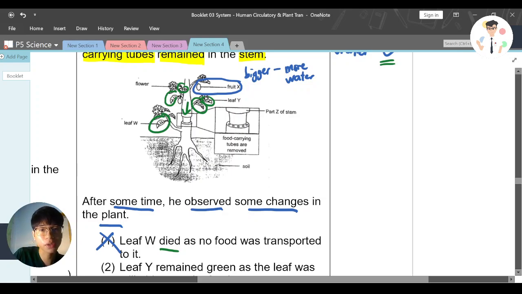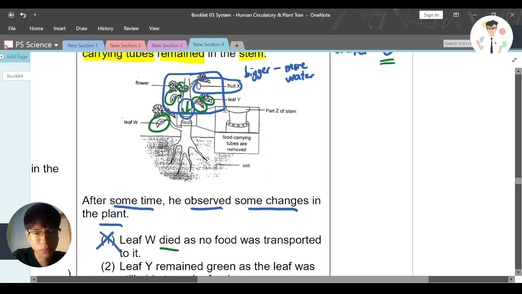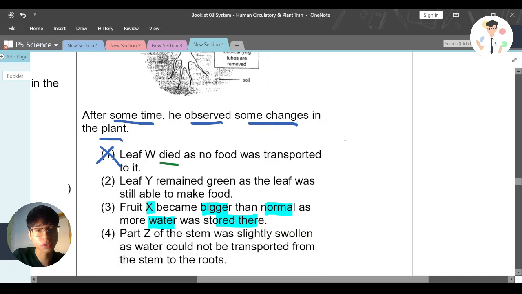Why? Because food cannot go down, so it will be stored mainly at this upper part, so fruit X might become bigger. But is it because of more water? No, it's because there is more food being stored. So the word water here makes this statement wrong. It's supposed to be what? Food.